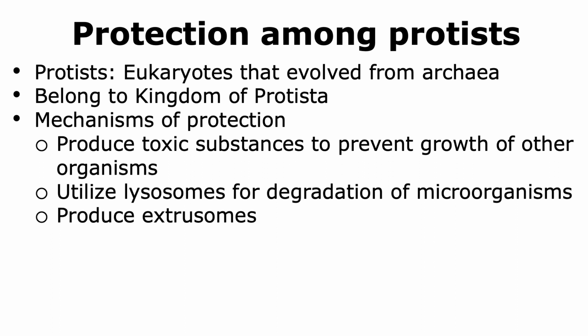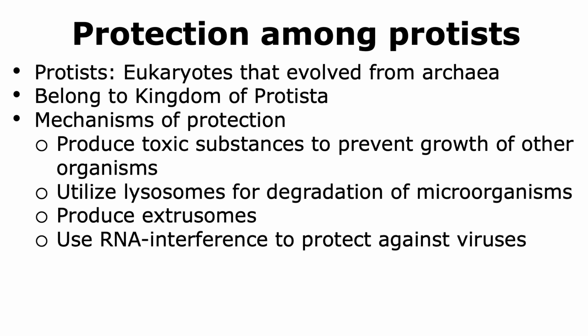They also produce other types of membrane-bound vesicles like extrasomes, which can provide mechanical as well as chemical defenses. They do use a mechanism of RNA interference to protect themselves against viruses, and this mechanism has some similarities with the CRISPR-Cas system.